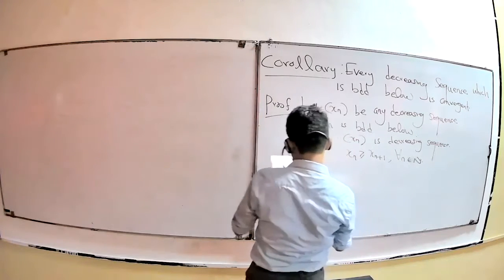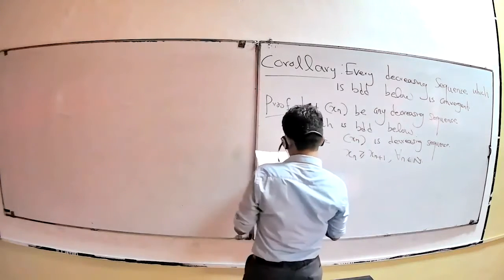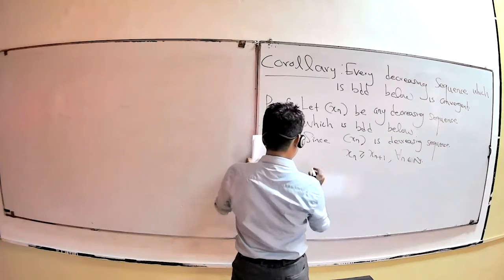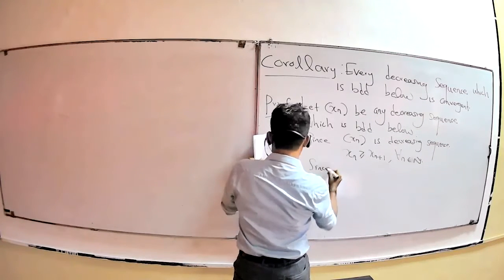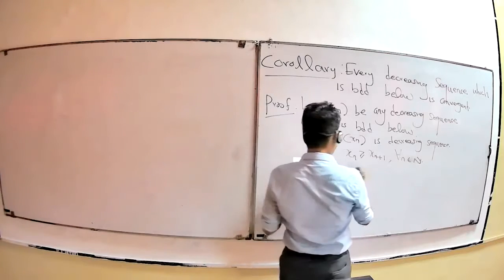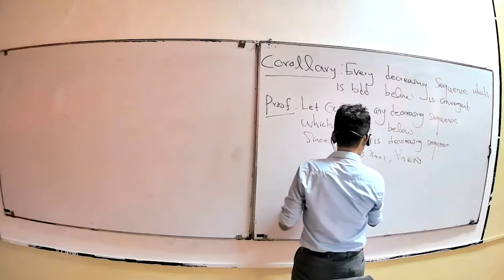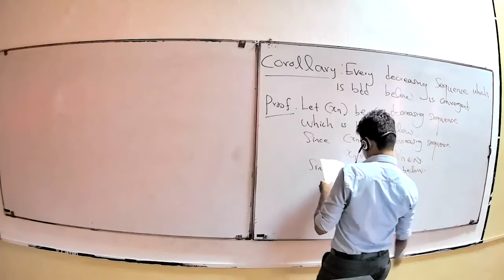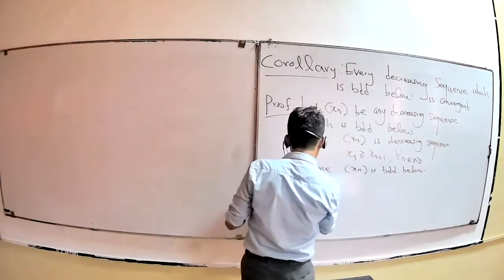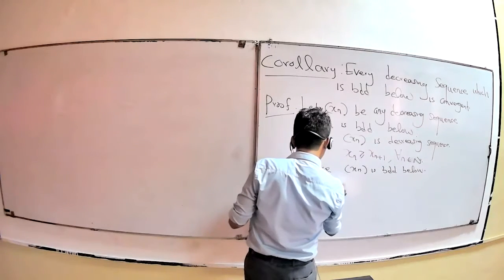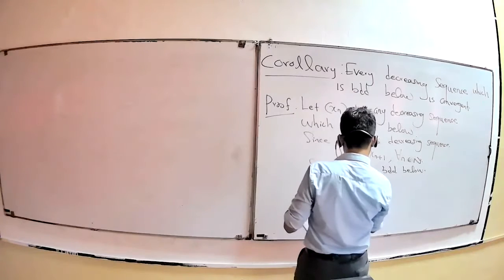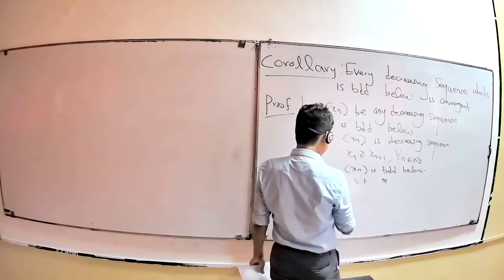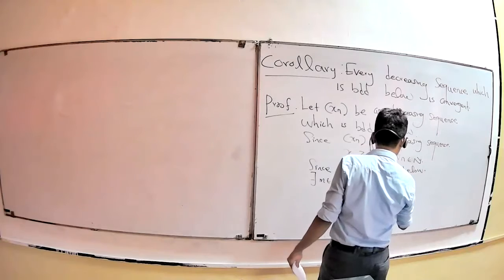Now I want to use the previous theorem. Therefore, since x_n is bounded below, you can find an element m belonging to the real numbers, a lower bound, such that m is less than or equal to x_n.